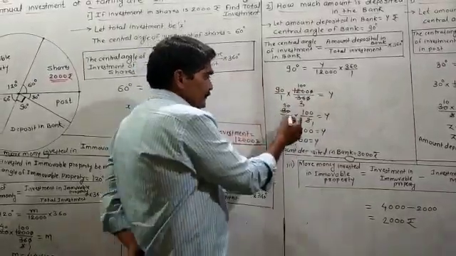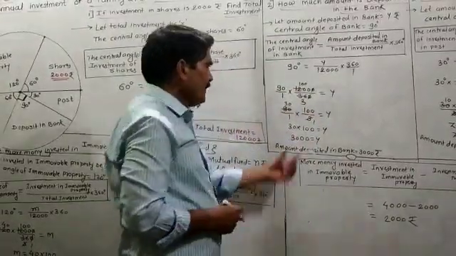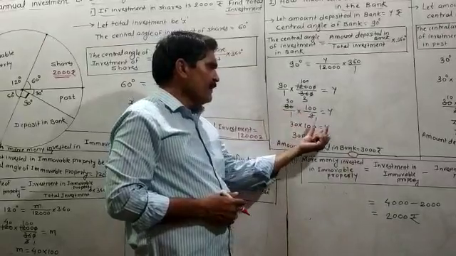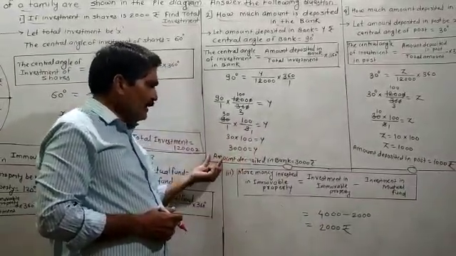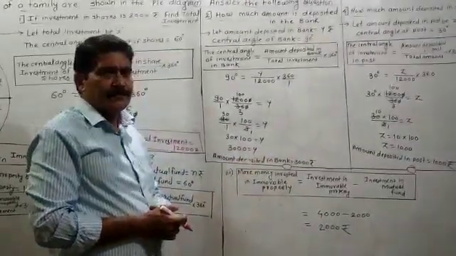Then 90 upon 1 into 100 upon 3, you have to divide this 90 by 3. 3 ones are 3, 3 thirties are 90. 30 multiplied by 100 is equal to Y. Y is equal to 3000 rupees. Therefore, the amount deposited in the bank is equal to 3000 rupees.